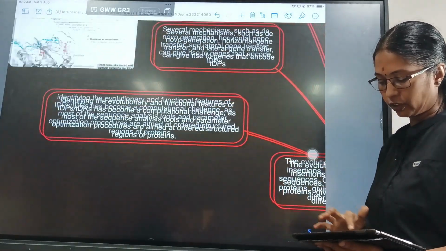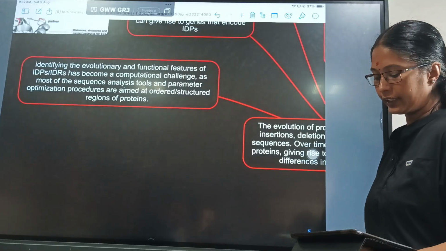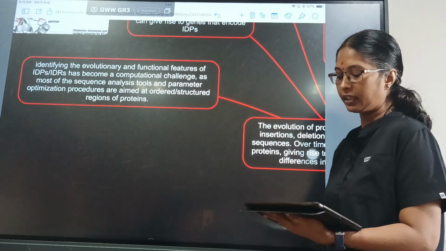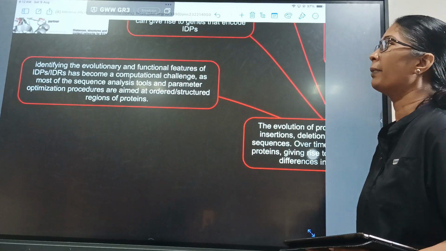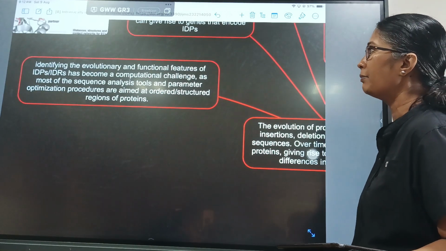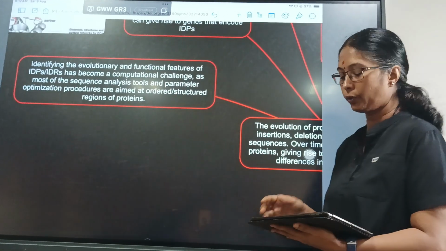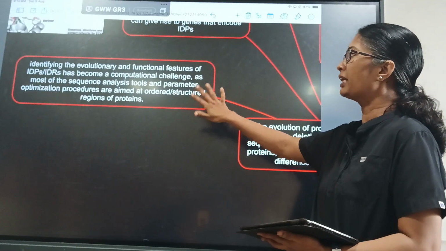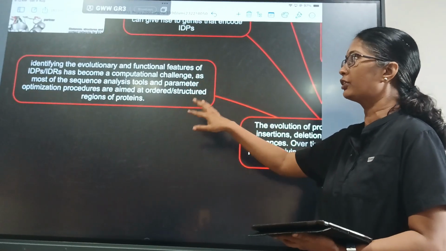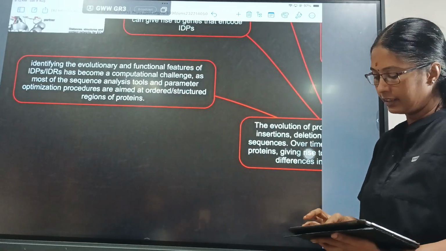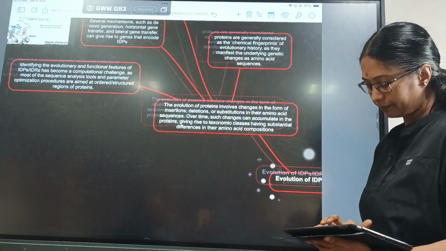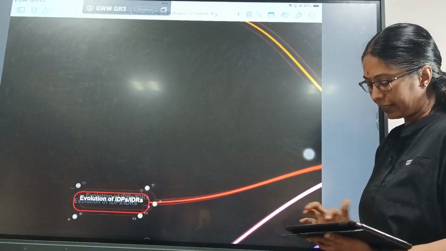are intrinsically disordered. And identifying the evolutionary and functional features of IDPs has become a computational challenge, as most of the sequence analysis tools and parameter optimization procedures are aimed at ordered or structural regions of proteins. So we have all the databases which have the ordered proteins. So identifying the evolutionary and functional features of IDPs and IDRs is a little difficult. So that was about the evolution of IDPs.